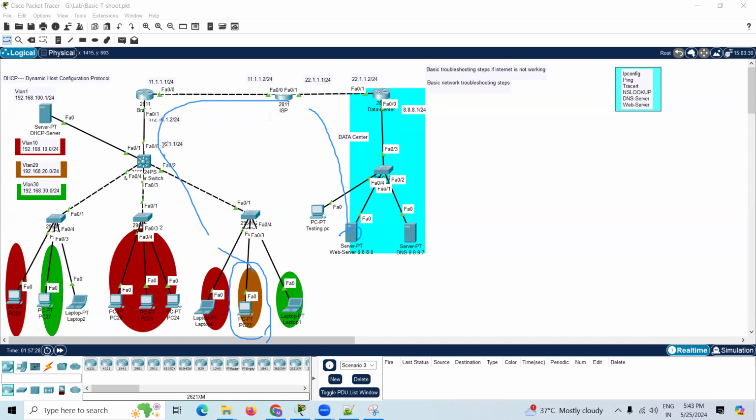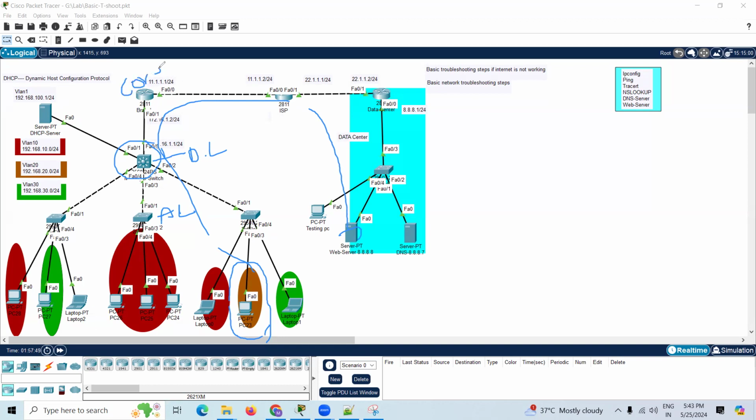Before that, you have switching protocols in between. It's like a three-tier architecture. In this three-tier architecture, there is the access layer. We have to check the access layer first for any issues, then the distribution layer, and then the core layer.